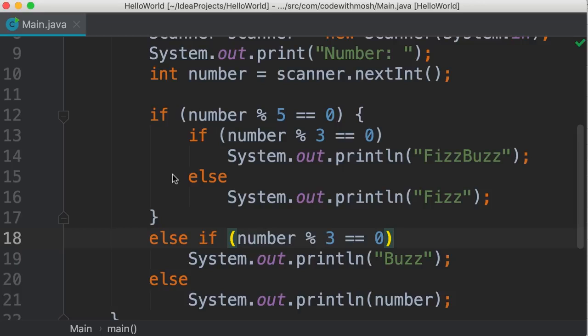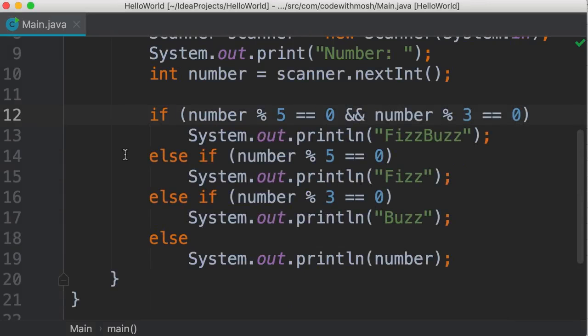The more you program, the more you build software, the more you realize that there is no way to build ideal software. Programming and problem solving is all about trade-offs. Every solution has certain strengths and certain weaknesses. This solution doesn't have any repetition or duplication in the code, but it has a nested structure, and these nested structures make our code hard to read and understand. The previous solution had a bit of repetition, but it had a flat structure. There is no nesting here, and this code is cleaner and easier to read.